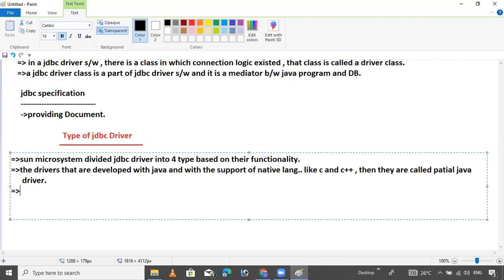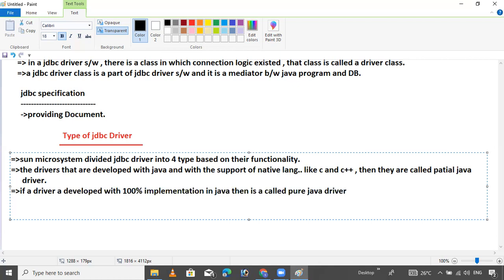Now if a driver is developed with 100% implementation in Java, then it is called a pure Java driver.